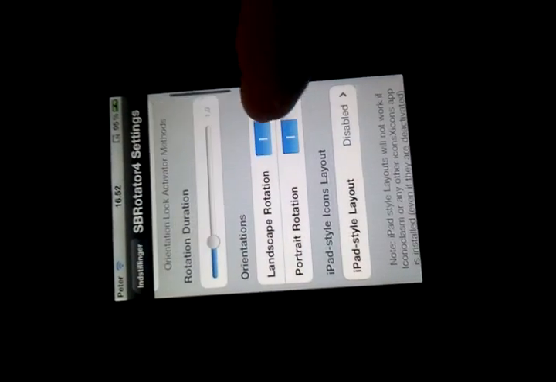SB Rotator. Enable rotation. You can do that. The landscape rotation. When you enable landscape mode, you can do it like that. That's pretty cool. That's when you flip it that way.